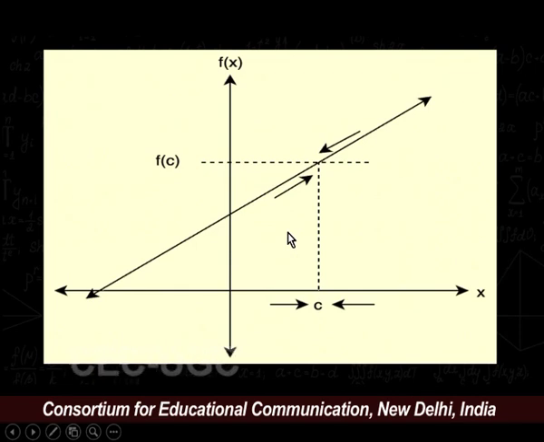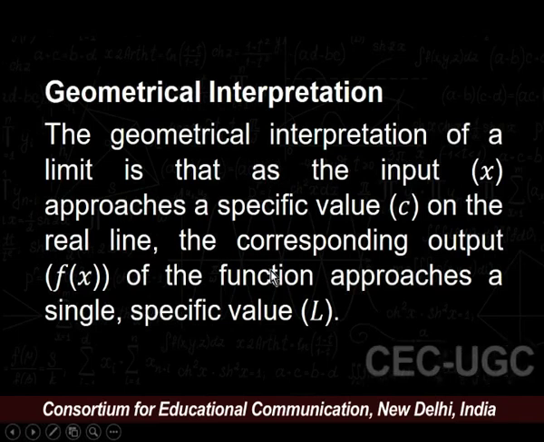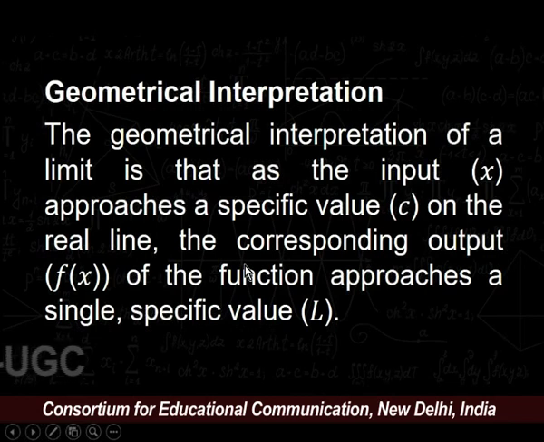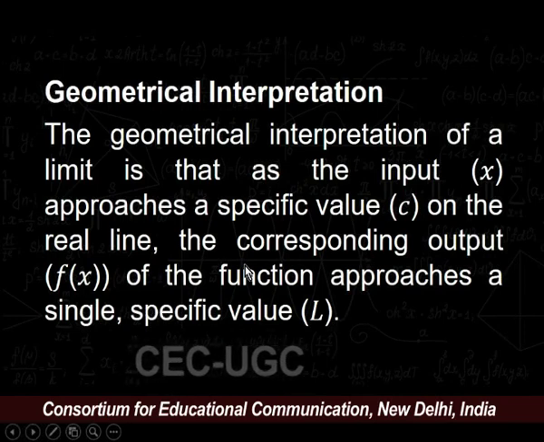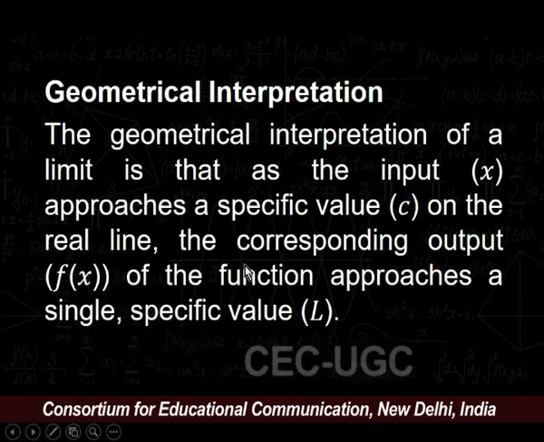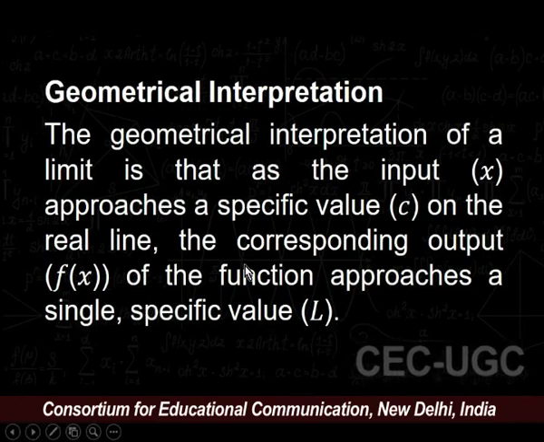As we can see in the diagram, the geometrical interpretation of the limit is that the input x approaches a specific value, say c, on the real line. The corresponding output f(x) of the function approaches a single specific value L. It means that the points on the graph get arbitrarily close to a specific point (c, L).